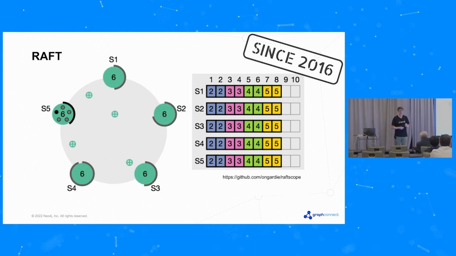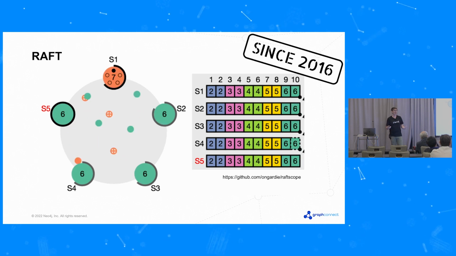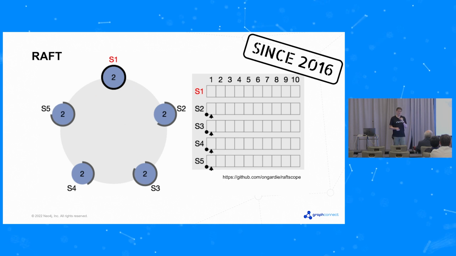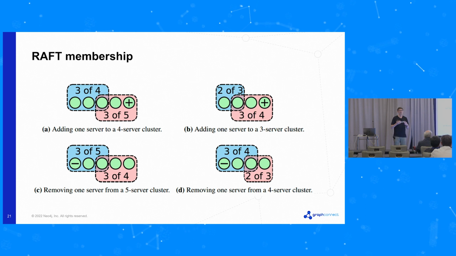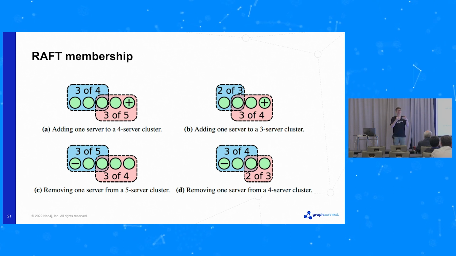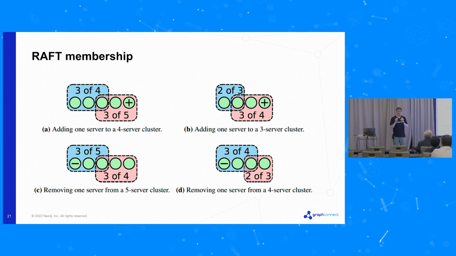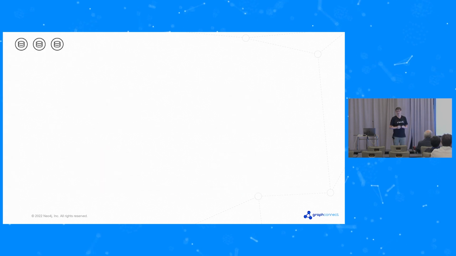We've had it in Neo4j since 2016, so it's pretty battle tested by now, and it's a very solid way of operating. But you don't just get the consensus with Raft, you also get a pretty robust membership protocol. So it gives you the mechanisms to safely change the membership of the cluster without getting into a split brain situation or some kind of divergence of data. And that's a really powerful thing that we can lean on in the design of our database as a service. So let's take an example.